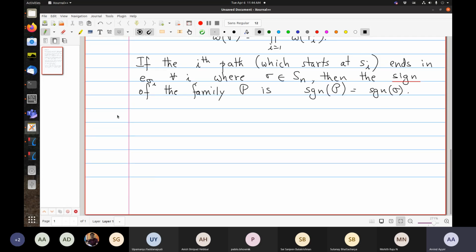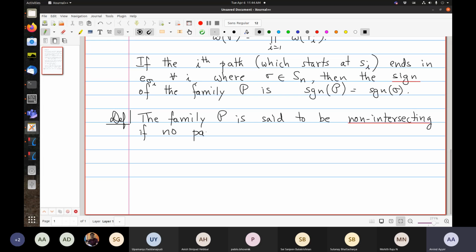Here is the key definition. The family P, as defined above, is said to be non-intersecting if no pair of paths in P has a vertex in common.